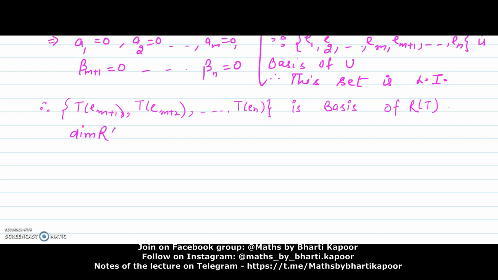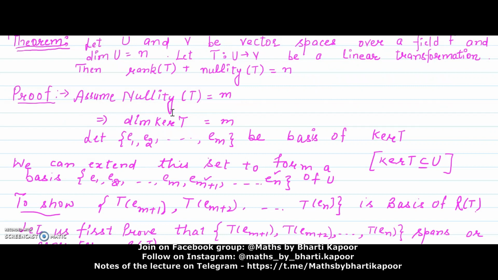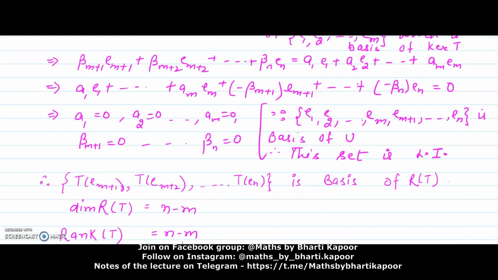So we can say that dimension of Rt is n minus m. This shows that rank of T is n minus m. Here we have assumed that nullity of T is m, and we have proved that rank of T is n minus m. Now let's add these two.